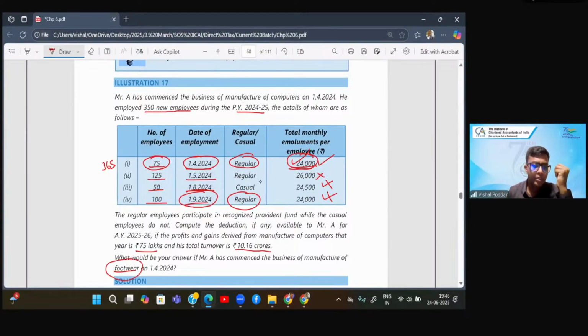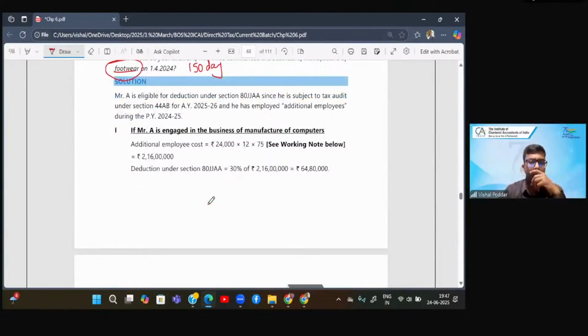But if you change the business line to footwear, now the condition of 240 is reduced to 150 days. In that case, even this employee, that is 100 into 24, will also be eligible. So there are two parts in the answers. So in the first part, 24,000 into 75 employees into 12 months, because that is per month salary. So your total amount is coming to 2 crore 16 lakhs, which is the eligible amount. And in year one, you get 30%. So you get 64.80 lakhs in year one, and this will continue in year two also, year three also.